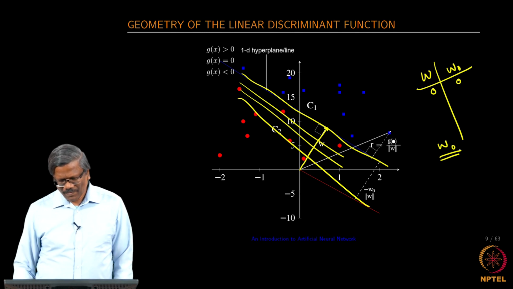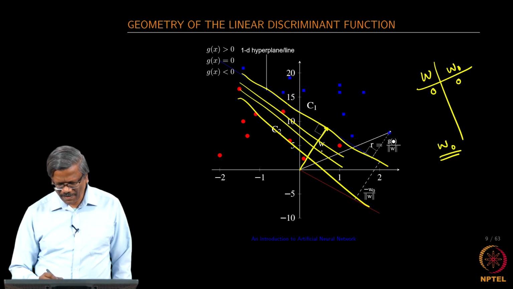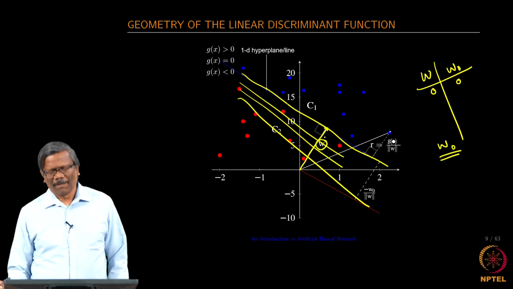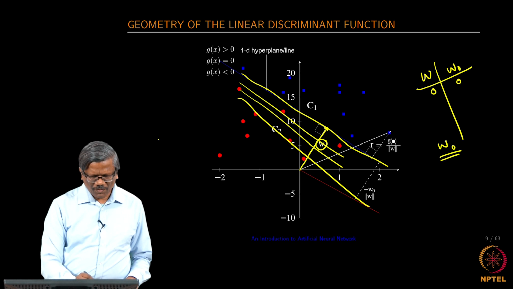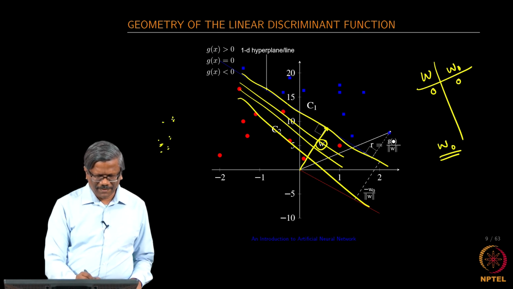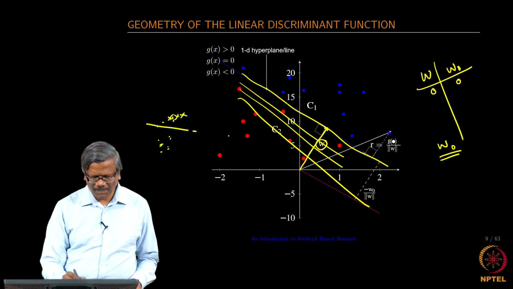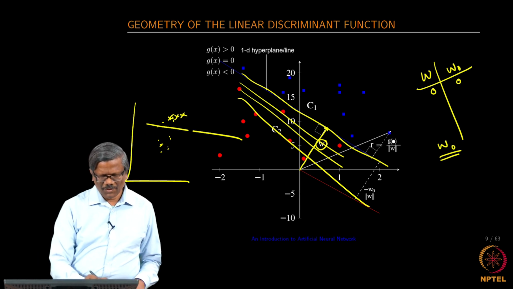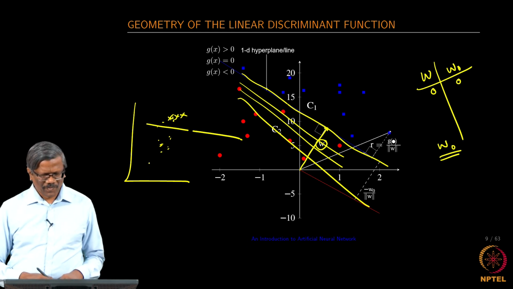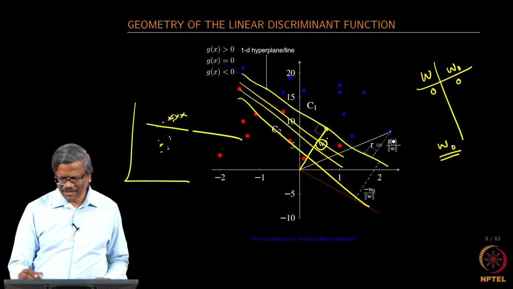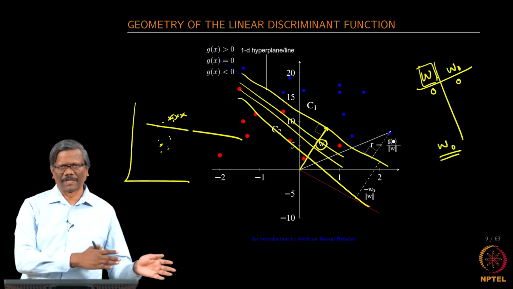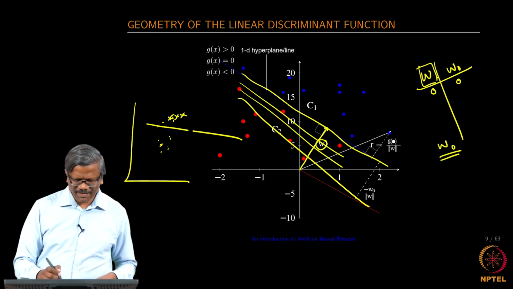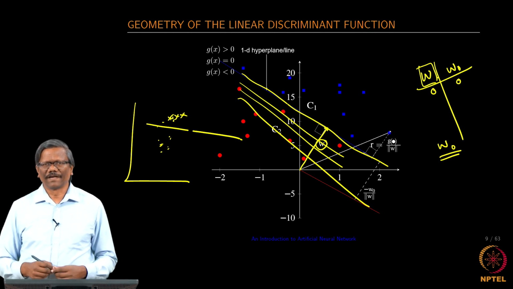Okay. And the orientation of that is given by the w. So, some points could be like this, right. So, I want to have a line going like this from the origin too. So, it should be decided by the bias and also by this w with respect to the slope and with respect to the distance from the origin, and this is estimated in an iterative fashion.